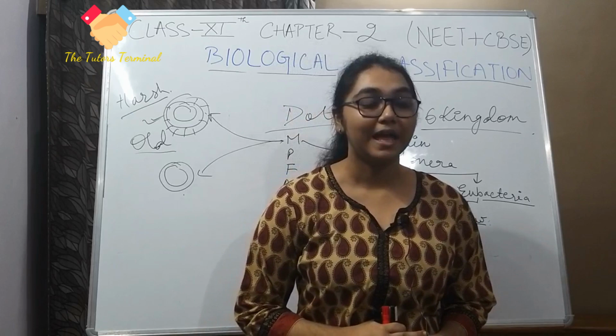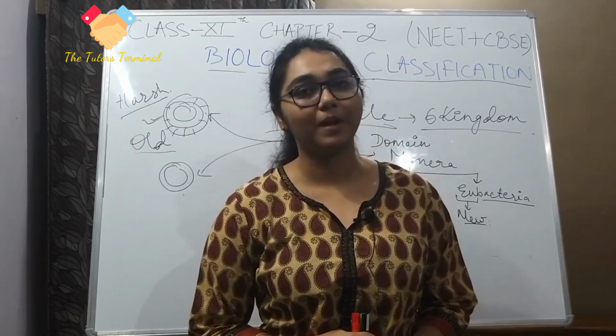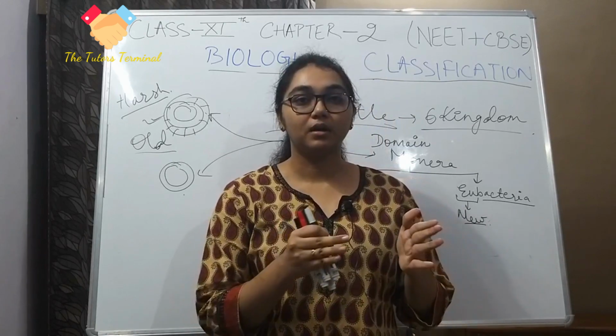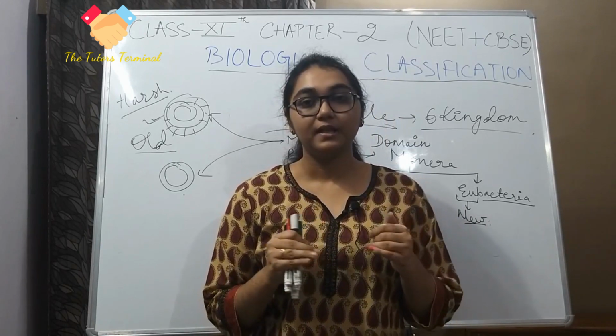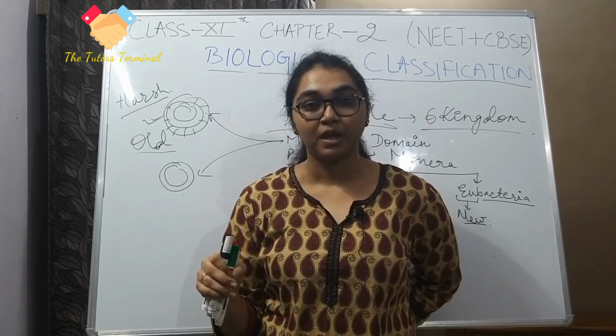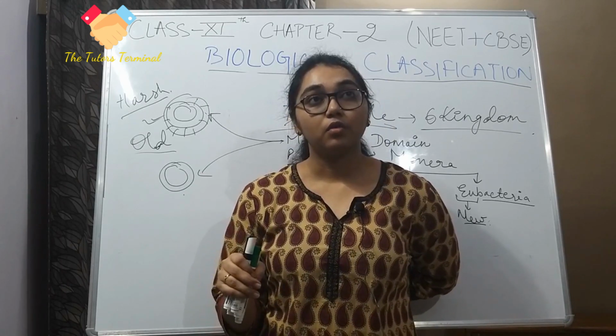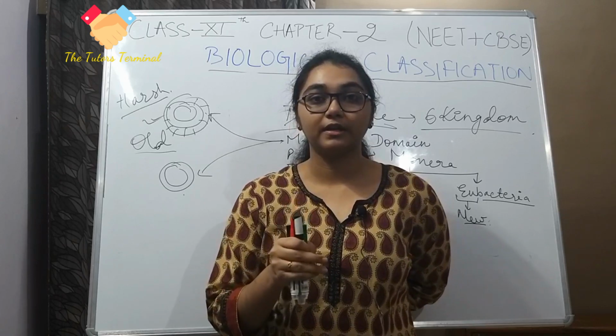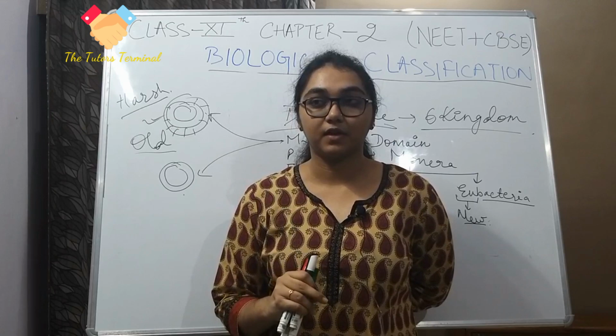It has been explained with the example of cyanobacteria, which was put into plants first, then into algae, but it is neither, it is a bacteria, called blue-green bacteria. So cyanobacteria was put in the wrong kingdom. This is one example why classification was needed.